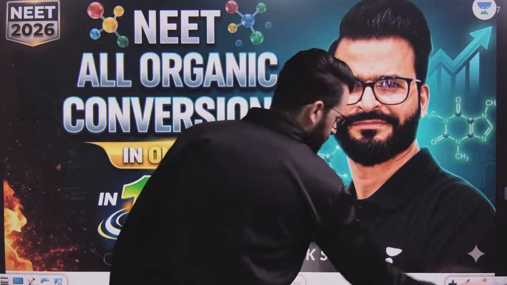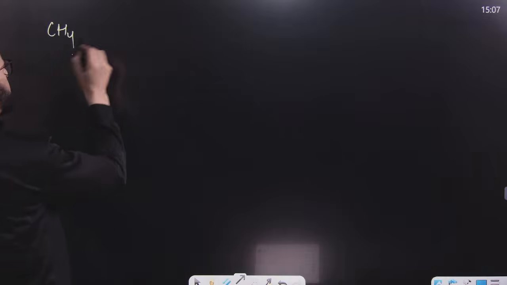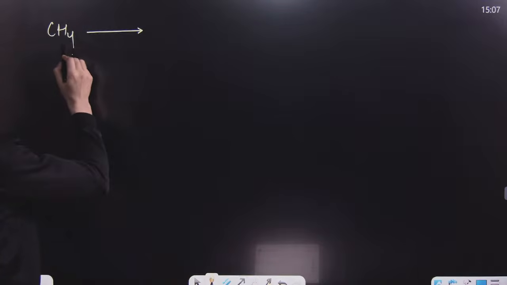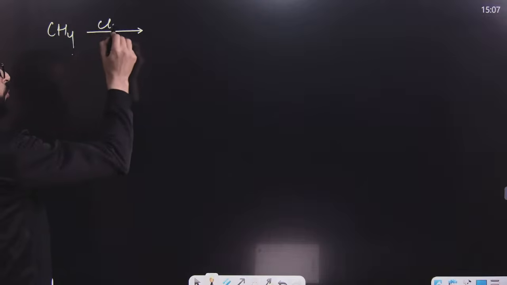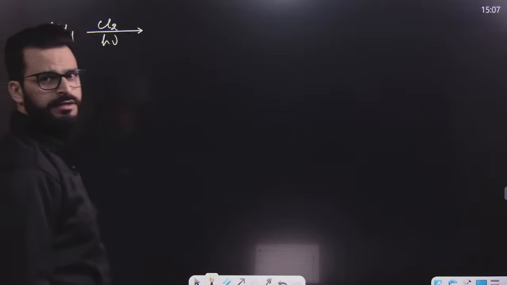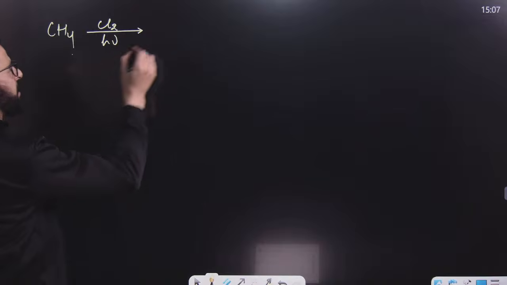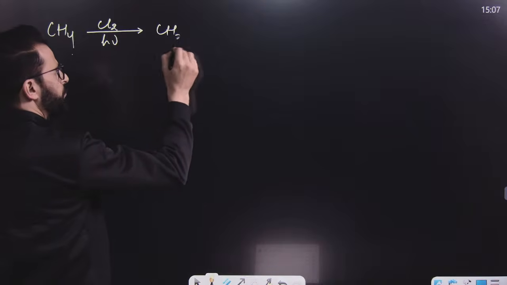So have a look. First of all, let us start with CH4. You know, CH4 is the simplest hydrocarbon. Whenever you treat CH4 with chlorine in presence of light or heat, what will happen? It will simply replace a hydrogen, because this is a free radical substitution reaction.